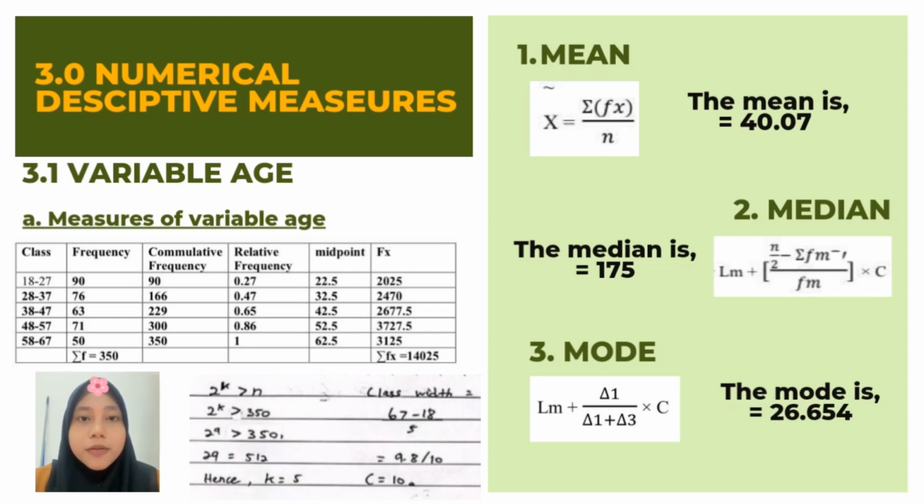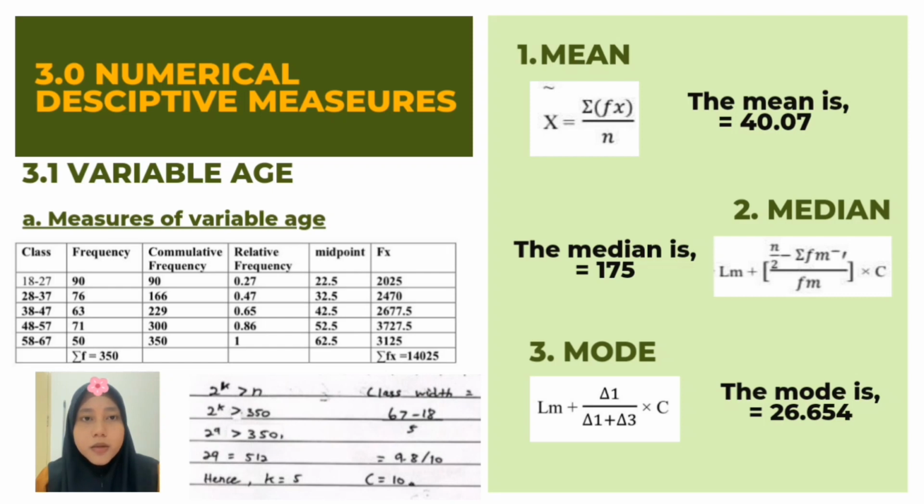So, I will present about numerical measures. This is the measure of central tendency of variable age. So, the value of frequency is 350. To find the frequency, we have to calculate how many times the number in each class is repeated. We use the same method for finding the frequency in BMI and charge as well. And for cumulative frequency, we take the first cumulative frequency and add the number to the next one until we get the same number as the sum of the frequency, which is 350.